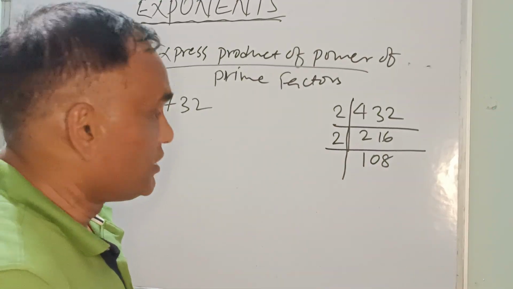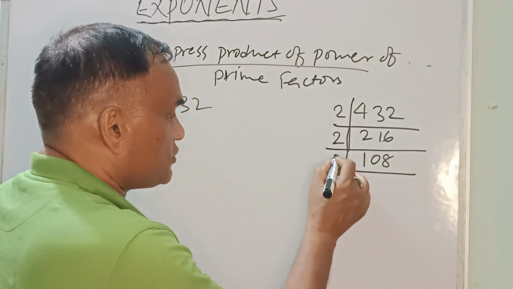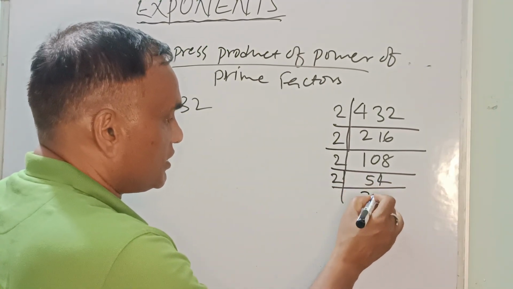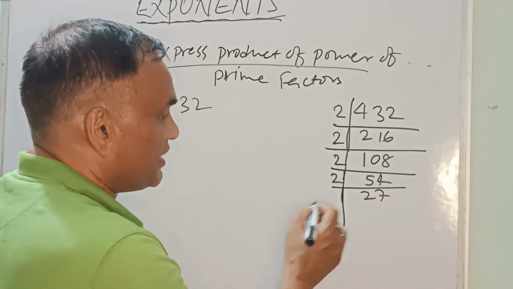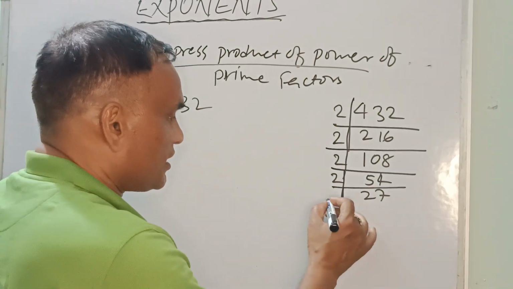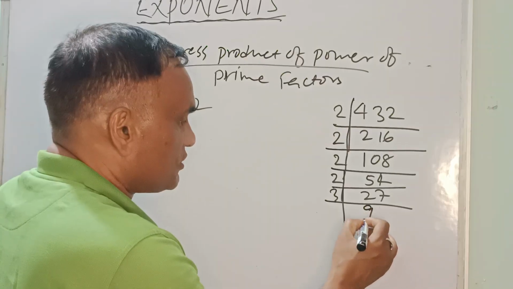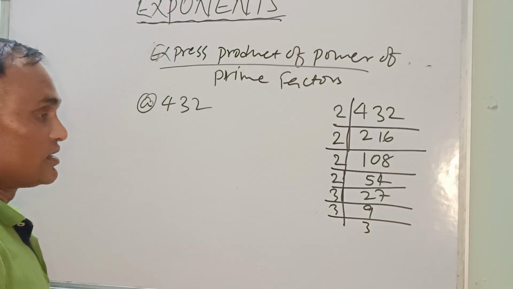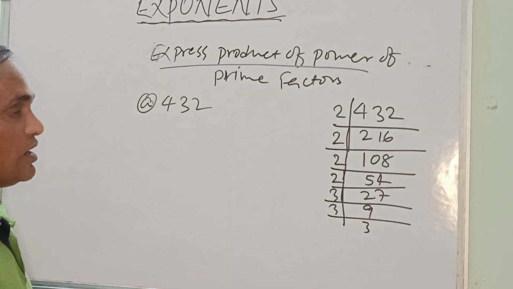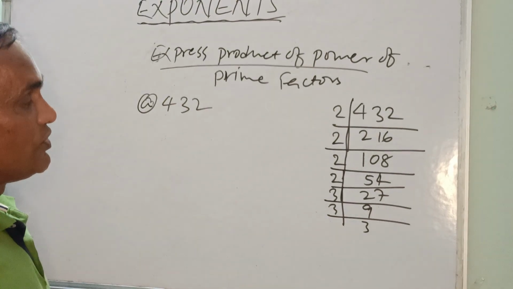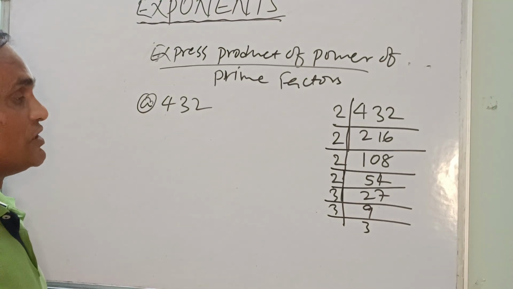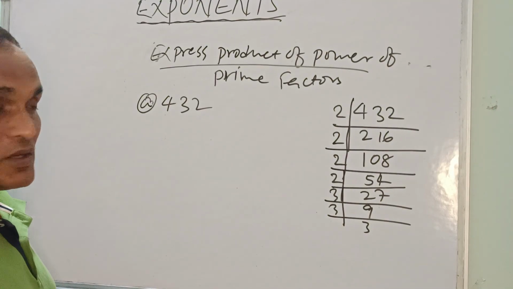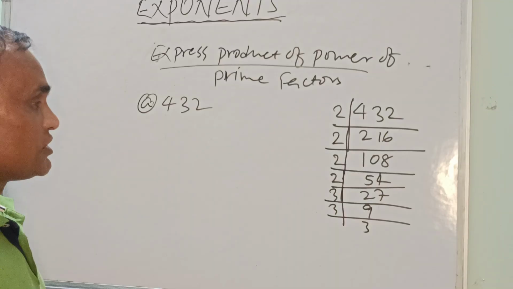Again this will be divided by 2, so again this is 54. Again this is 27. Now it cannot be divided by 2, so we'll take another digit, 3. 3 times 9 is 27. Again 3 times 3 is 9. This is correct, gentlemen. Are you getting my point? So we have got the prime factorization of the number 432.